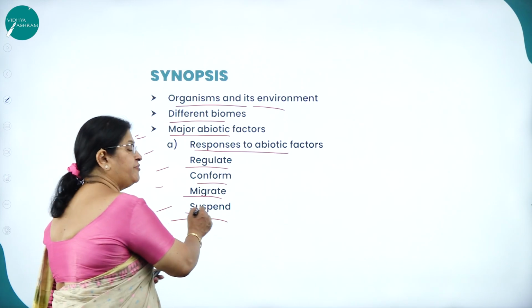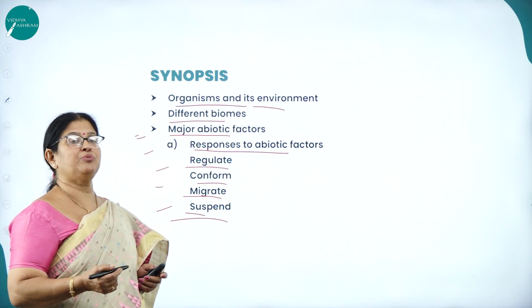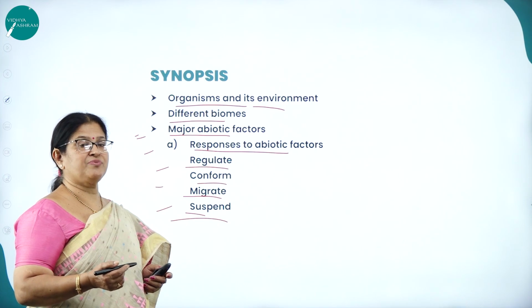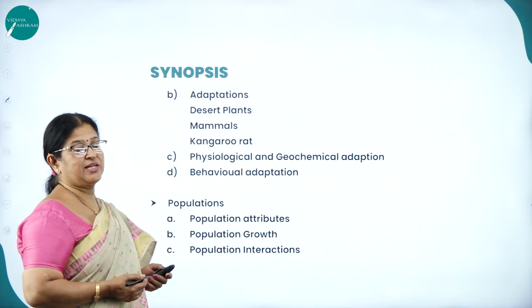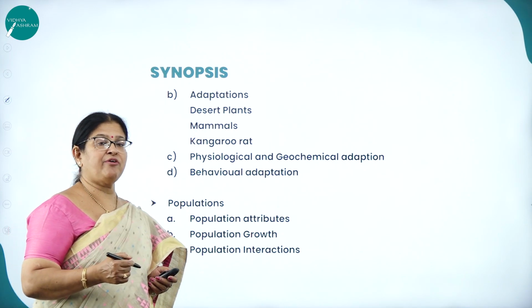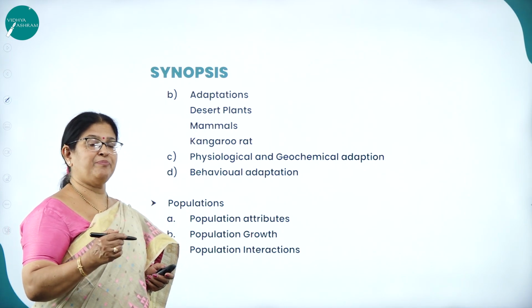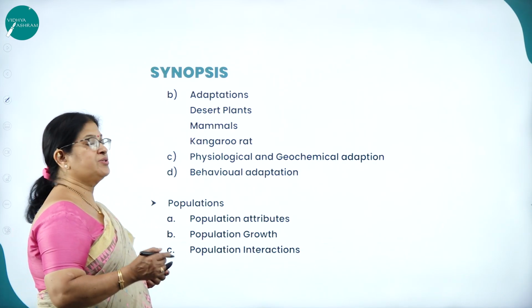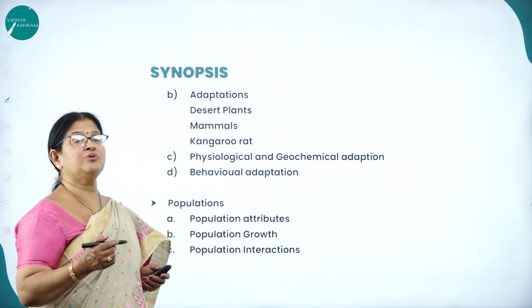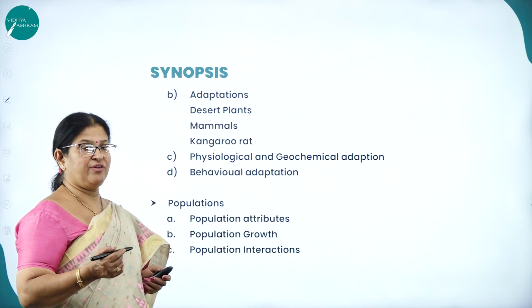Then suspend. For example, if the animals are not able to migrate, then they will come up with certain features, that is suspend. Then adaptation. Adaptation is the ability of an organism to survive and reproduce in a particular environment. So they come out with a lot of strategies to adapt themselves to a particular environmental condition.